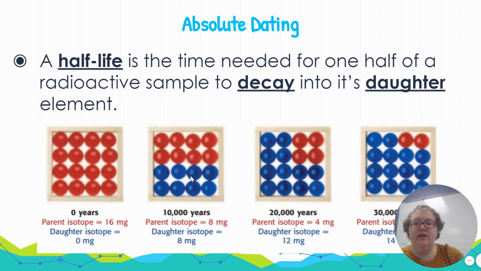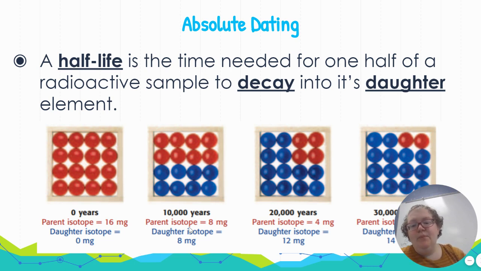After another half-life, so 2 half-lives have passed, 20,000 years have passed, half of what is left of the parent is going to decay. So we had 8 milligrams, half of it is going to decay, so we only have 4 milligrams of the parent left. And we don't just have 8 milligrams of the daughter, we have 8 milligrams plus the 4 that also decayed, so 12 milligrams total. And this pattern is going to continue until there is none of the parent left.